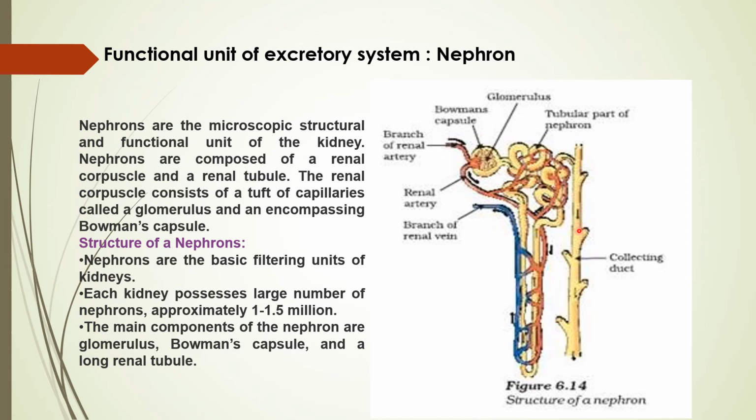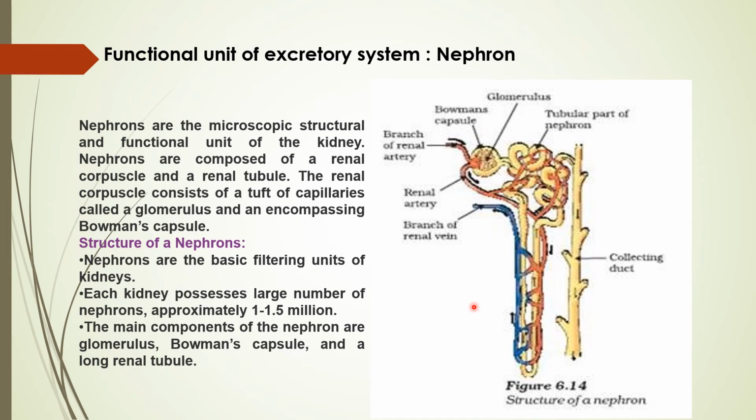After that, the filtrate will come out to the renal tubule, and that filtrate finally collects in the collecting duct. And this collecting duct is going to open where? Into the ureter. So basically this kind of structure that I am describing is a nephron. Millions of these structures are present where? In the kidney, and they are doing what?